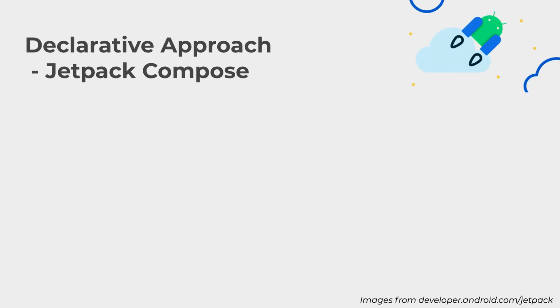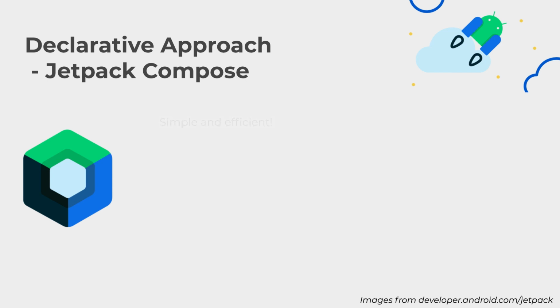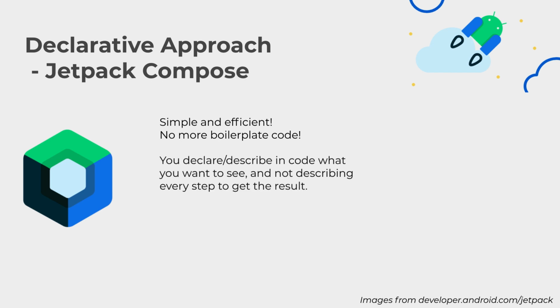But with a declarative approach, in this case Jetpack Compose, things are different in that they are simpler and more efficient. No more boilerplate code. Right? Because now we're declaring or describing in code what we want to see and not describing every step to get the result. For example, to render a list with a few items, this is the same example we had previously in the imperative approach. In Jetpack Compose, all you need is a LazyColumn. That's it. Because now we're just describing what we want to happen.